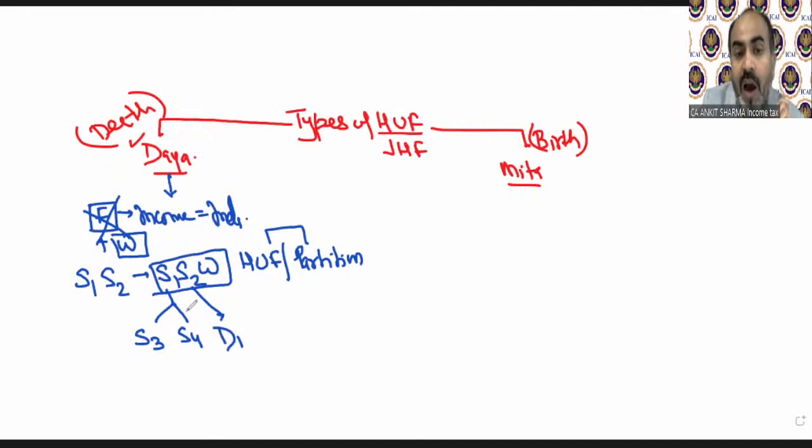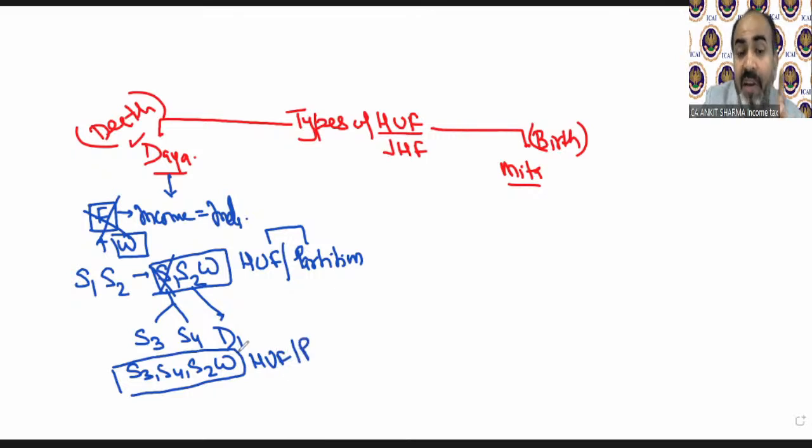When can they do so? After the death of their respective father. If S1 expires now, then in this case S3, S4, S2 and W can create a new HUF, a fresh HUF, or can ask for partition. D1 cannot do this because the father of D1 is still alive. So D1 needs to wait until the death of her father. So if S2 died, then S3, S4, D1 and W can create an HUF or take partition.